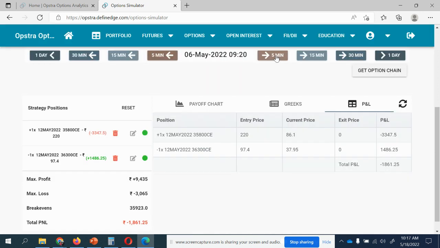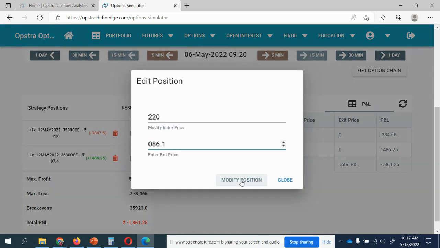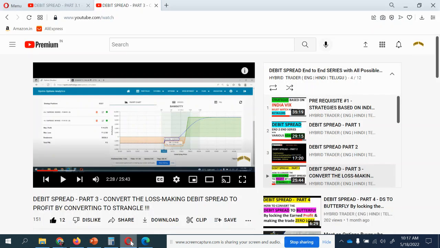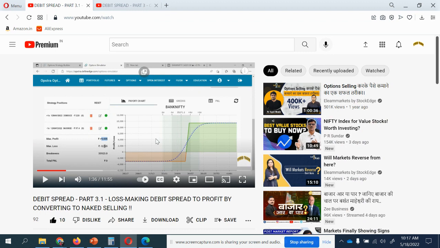Next morning, you all know, we had a gap down. So what did we do yesterday? Whenever we have a gap down, obviously our trade will be in loss, because the buying leg has theta decay, premium decay. I'll exit this buy leg with a loss of 3,347. I'll keep the sell leg position open because even if the market keeps going, my maximum loss would be 912. I've already explained everything in this video, which this is a continuation of, so please watch it.